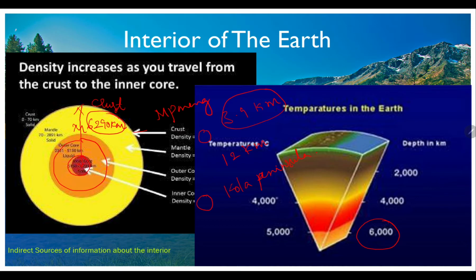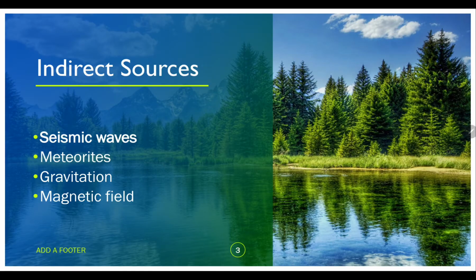Now you can see here the crust depth itself is 0 to 70 kilometers. From this you can understand that from the direct sources it is not at all possible to find out what is there; we can't go even beyond the crust. So the Earth's interior has been understood majorly by using indirect sources such as seismic waves, meteorites, gravitation and the magnetic field.